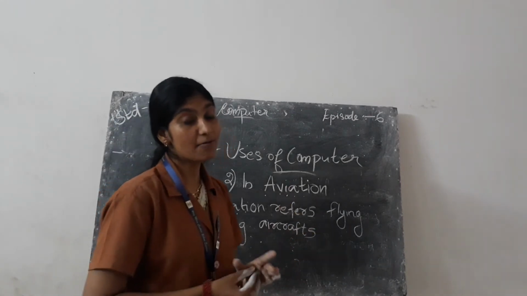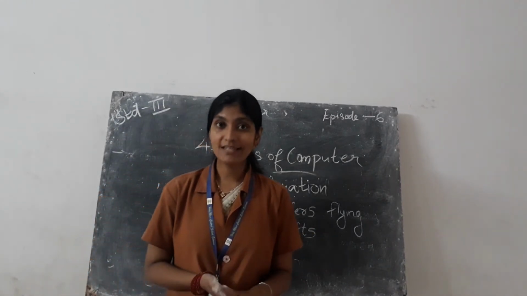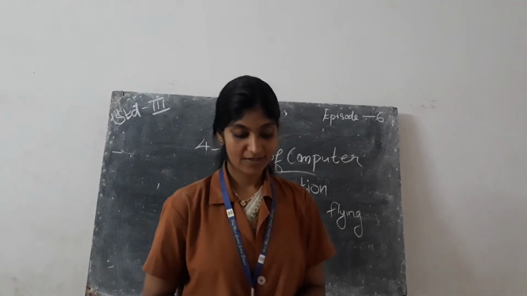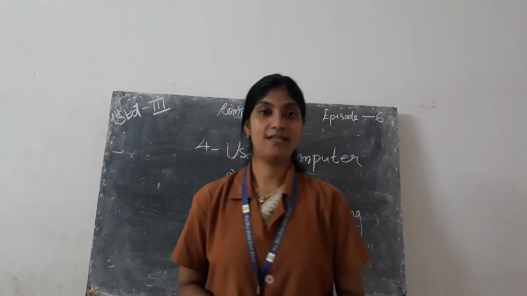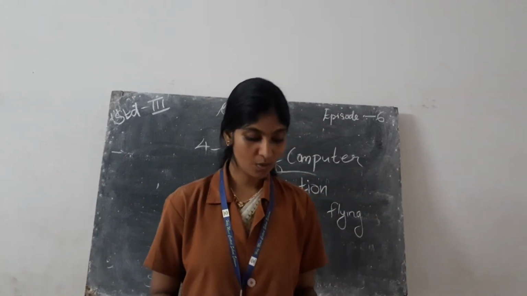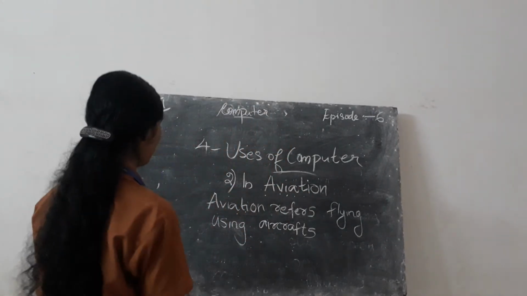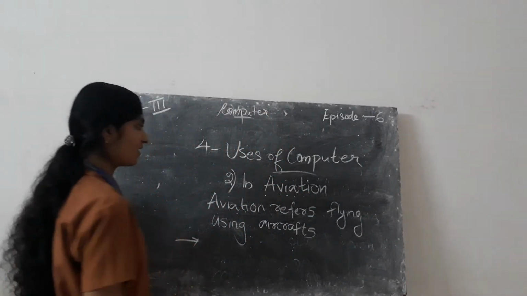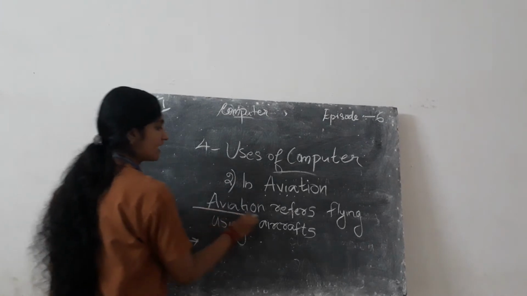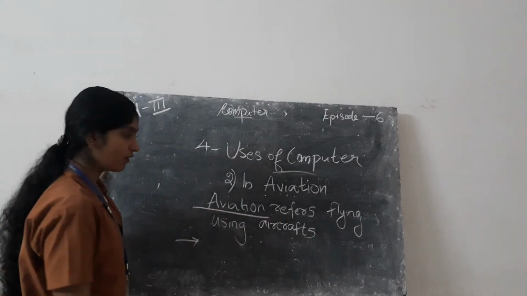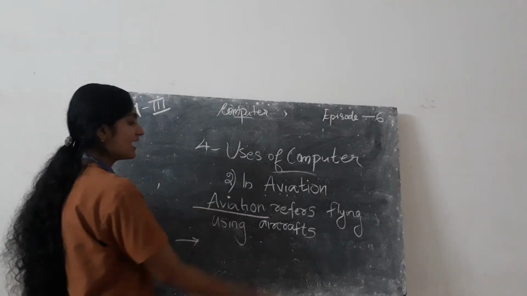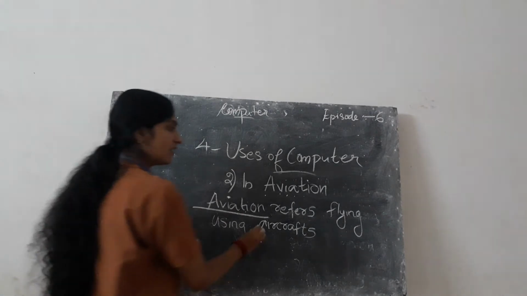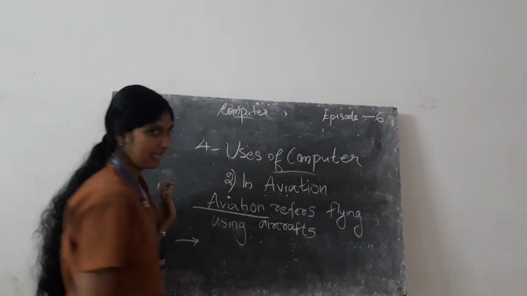That means computers are used to design airplanes. So the second use is in the aviation field. First, what is aviation? What is the spelling of aviation? A-V-I-A-T-I-O-N. It refers to flying using aircraft.